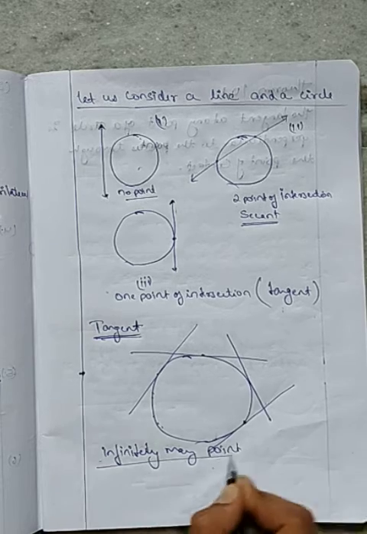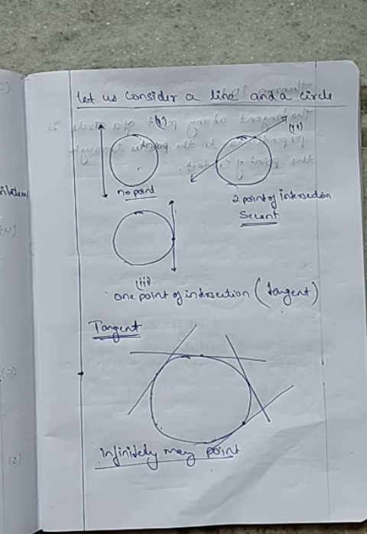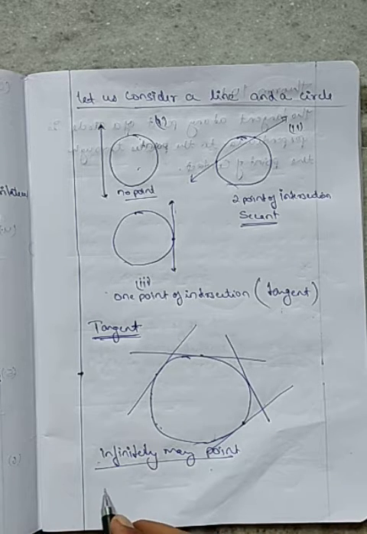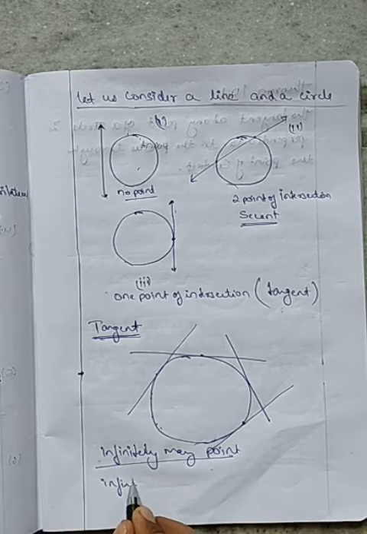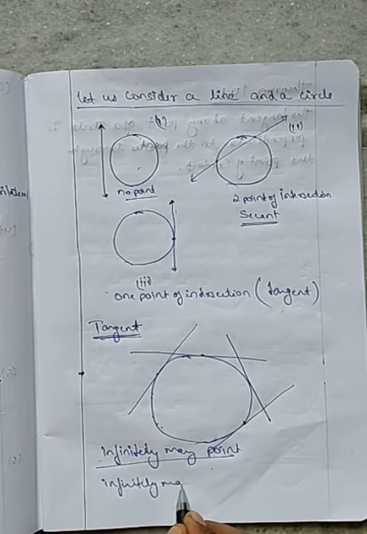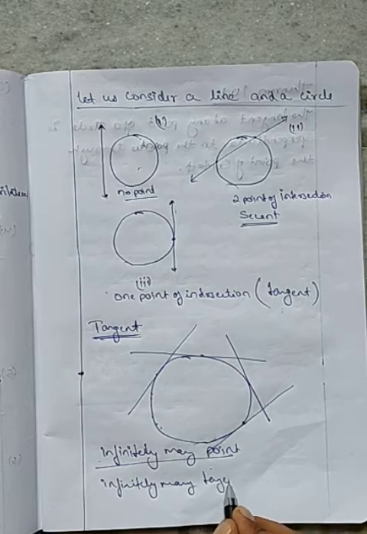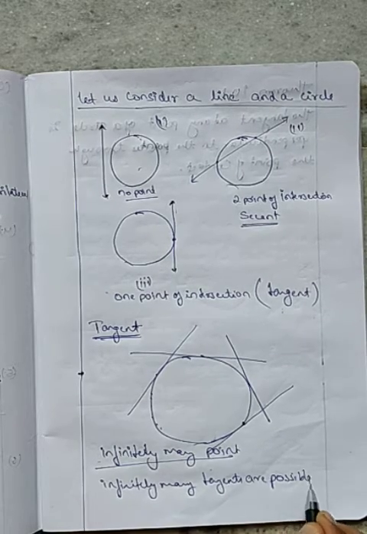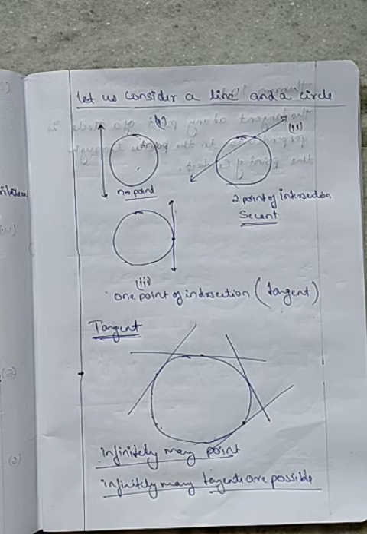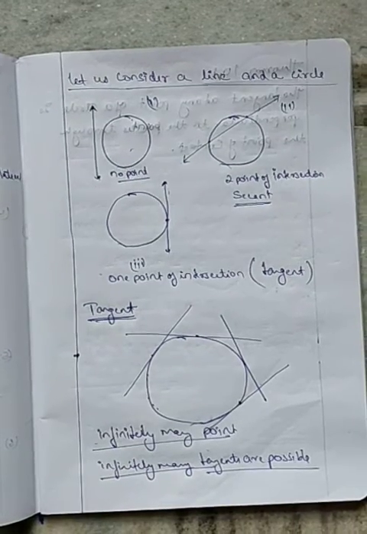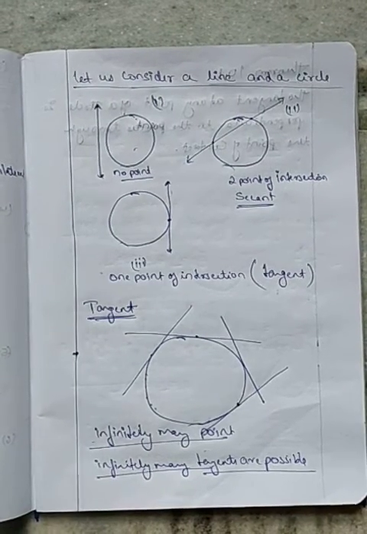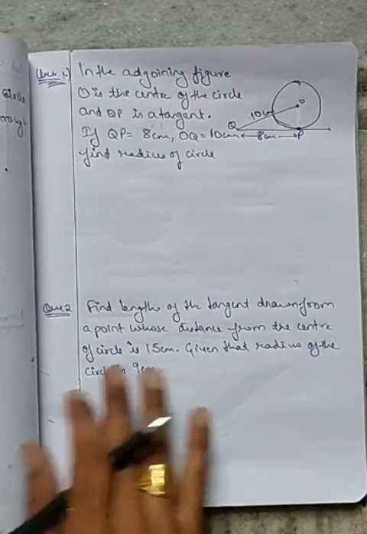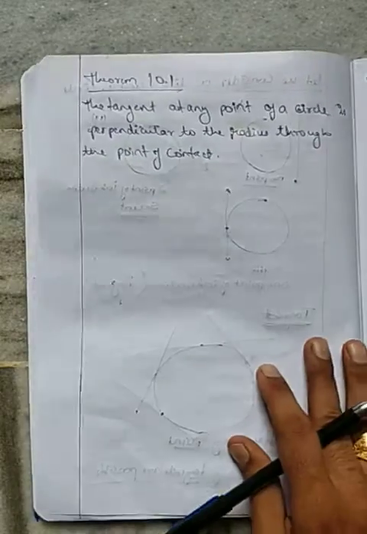So if there are infinitely many points on a circle, infinitely many tangents are possible to a circle. At every point we can draw one tangent. So points are infinite, which means tangents are also infinite. Today we are going to be focusing on these tangents.